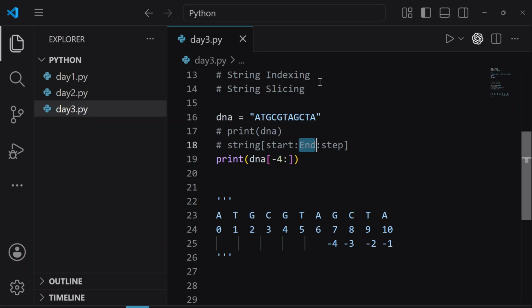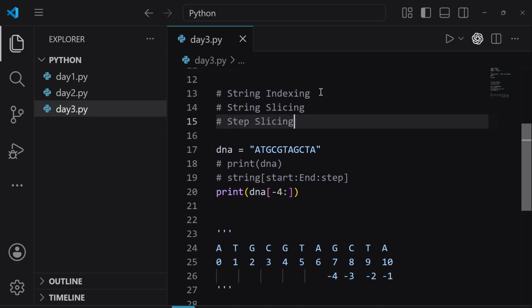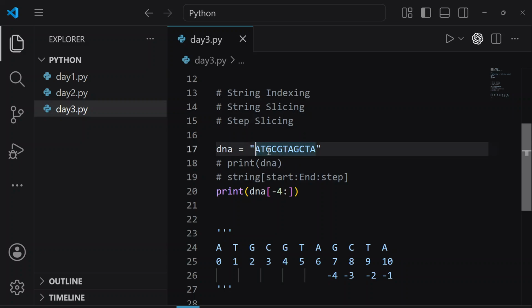Okay, so now we are talking about step slicing. What is this step slicing? Means I want to print every second base. So here we have A, then the second base is G, then the second base is G, then the second base is A. So this is the syntax if you want to do step slicing.